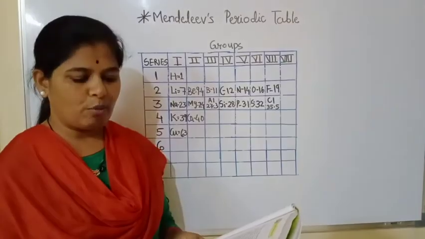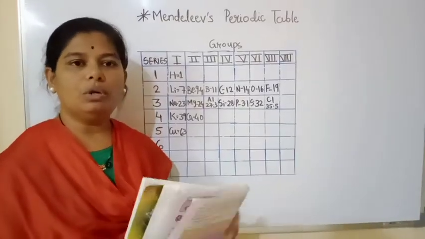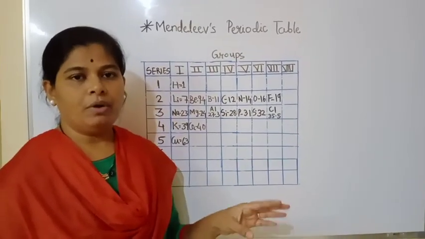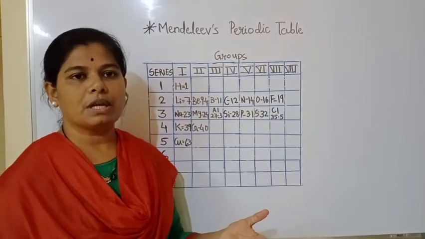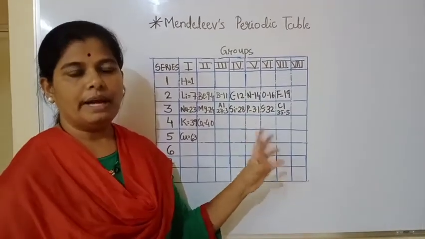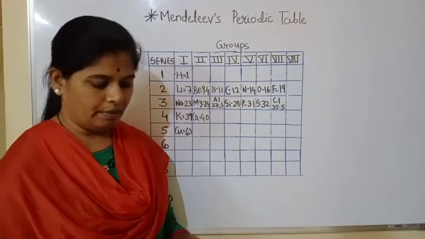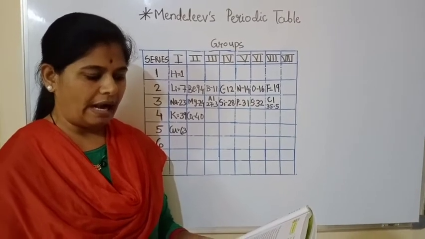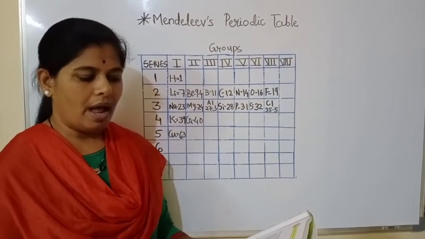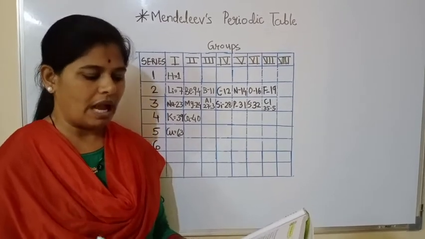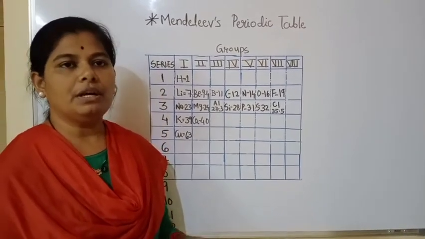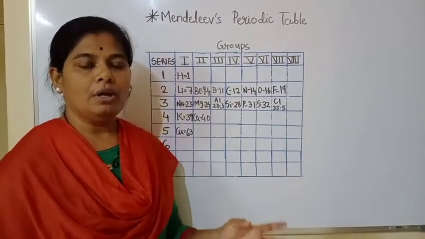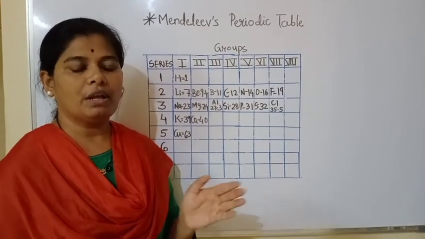Not only this, but their properties were also predicted. So not only were the atomic masses fixed, but along with that the properties were also studied. So as soon as an element was discovered, it would be placed in that box or in that group or period. Later on these elements were discovered, and they were named scandium, gallium and germanium. So you can see here Eka boron, Eka aluminium and Eka silicon, which were temporarily named. Now the elements were discovered and they were given fixed names.